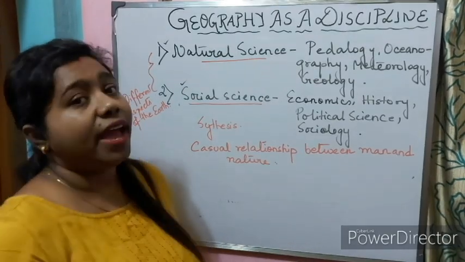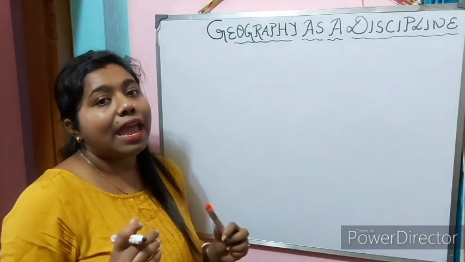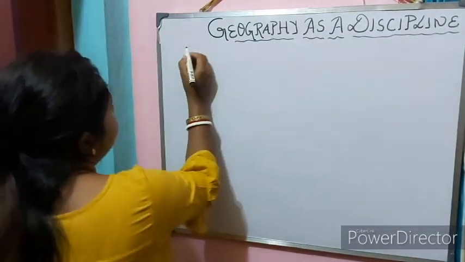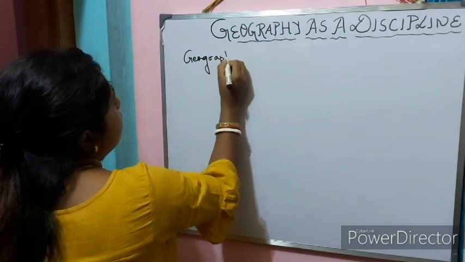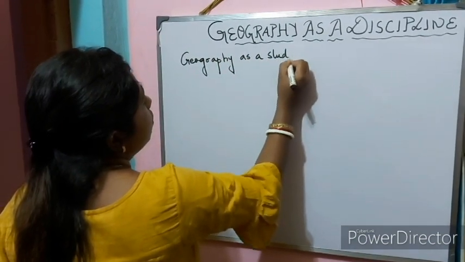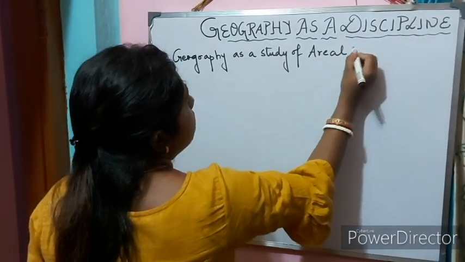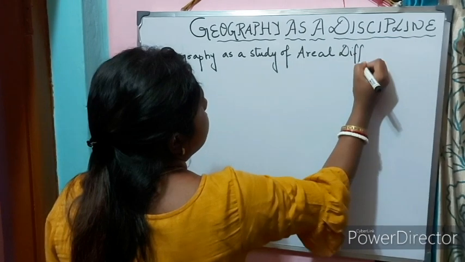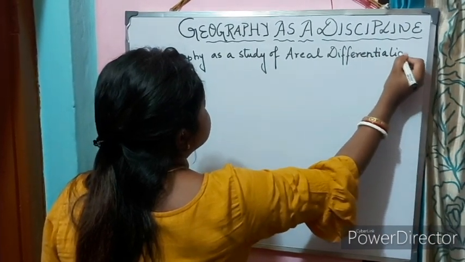Now let us move ahead with geography as a study of areal differentiation. What does it mean?